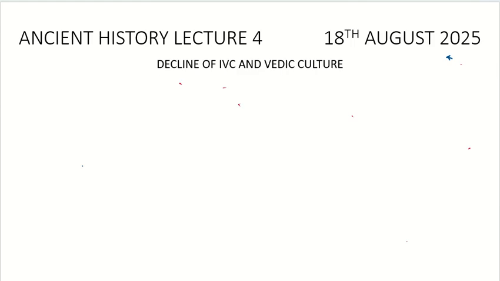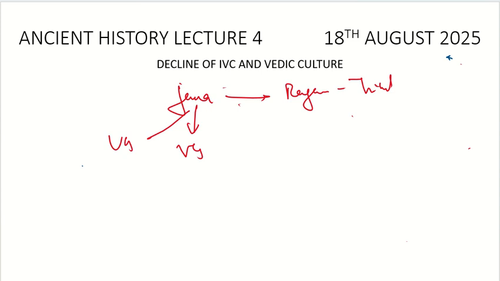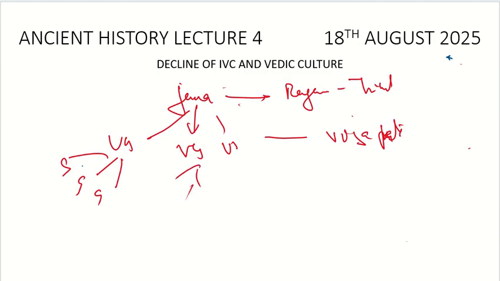We will see the hierarchy in it. We have the Jana. It was headed by the Rajan, the tribal chief. Then we have the Vis. There were many Vises under the Jana. The Vis was headed by the Visapati, and under the Vis there were many Gramas, and these Gramas were headed by the Gramini.